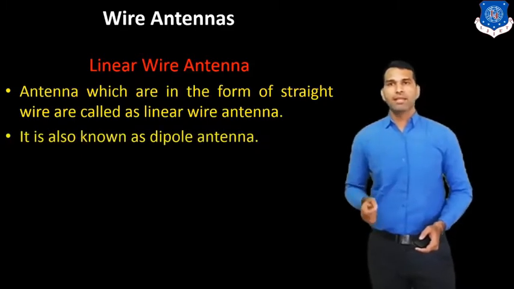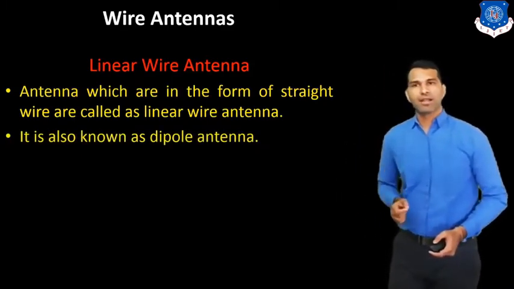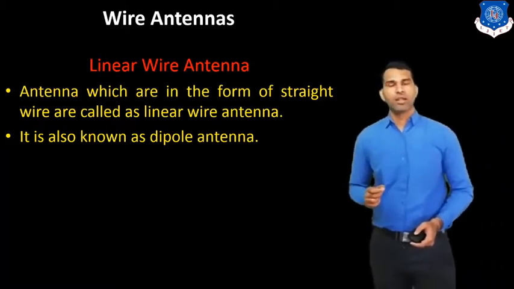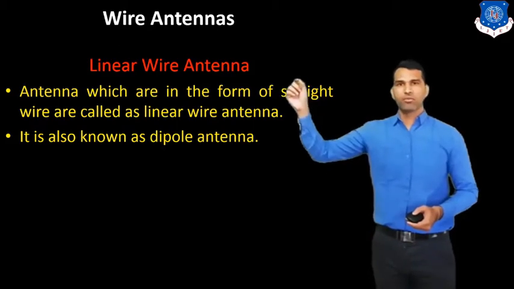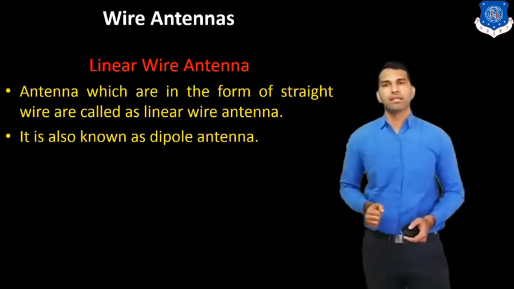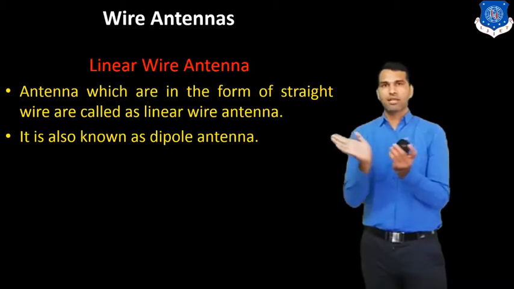Antennas in the form of a straight wire are called linear wire antennas. It is also known as the dipole antenna, because a dipole is a straight wire.